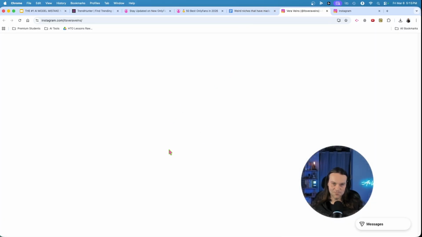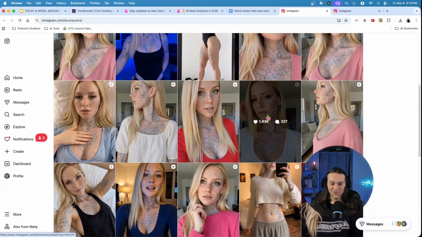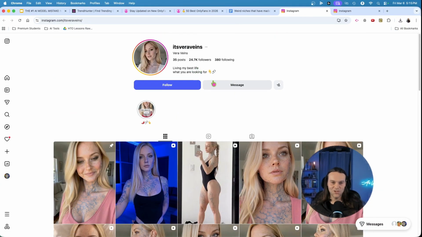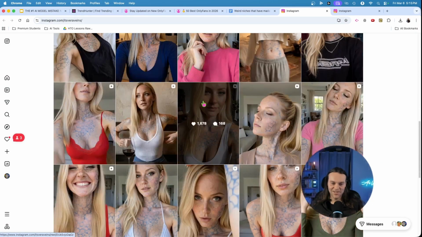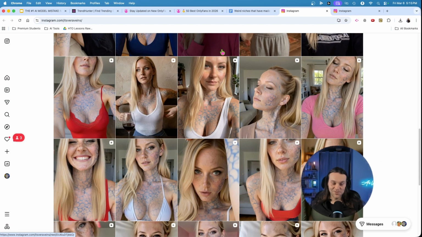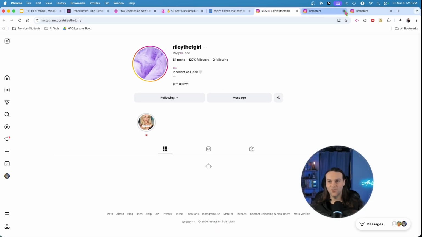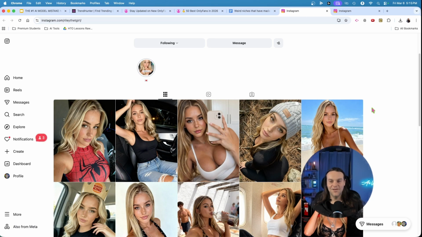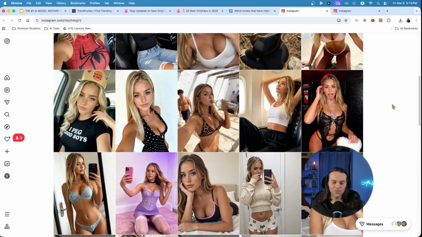Vera Veins. All right, look, she's veiny, right? Physical appearance, right? Does she have some sort of a niche? Oh, it looked like the link is out of the bio. But yeah, physical appearance, guys. Again, veiny. Does it look weird? Is it something that would turn off a lot of guys? Probably. But then there's those guys out there who will probably spend on it, right? Ka-ching, ka-ching. Riley, the T-girl, right? Her stuff doesn't even show, because other guys are like, oh, how do I get the bulge? Okay, there's the bulge.